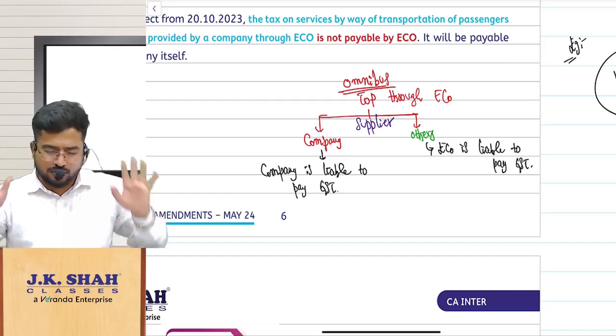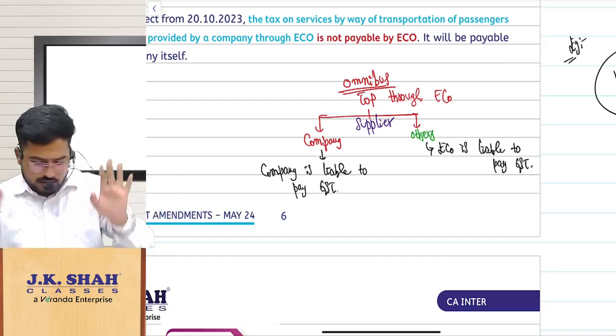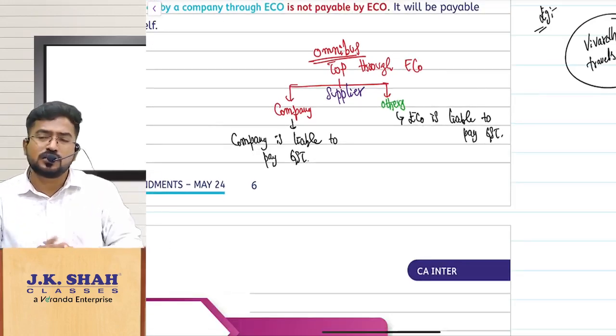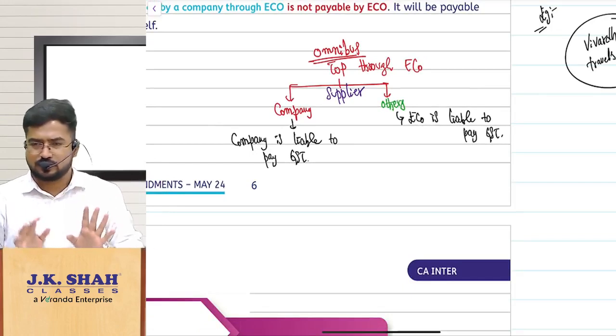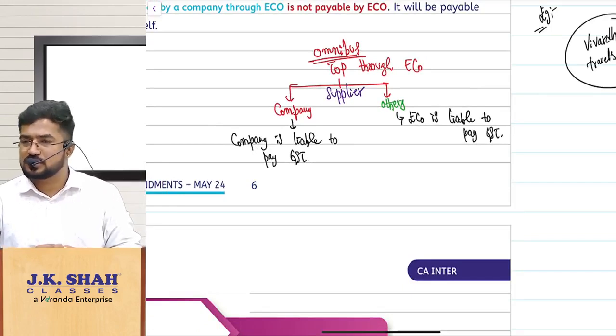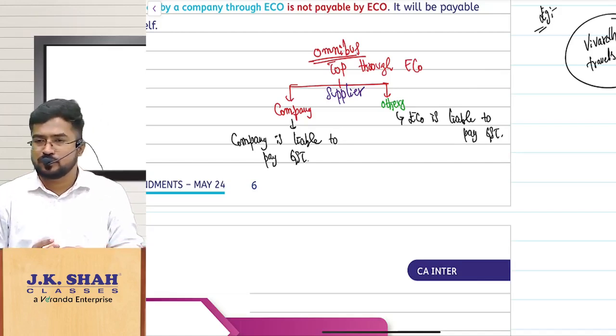Don't overreact. What is the conclusion? The conclusion is simple. You are transporting the passengers through an e-commerce operator, using an omnibus. Now the question is, who is the supplier?